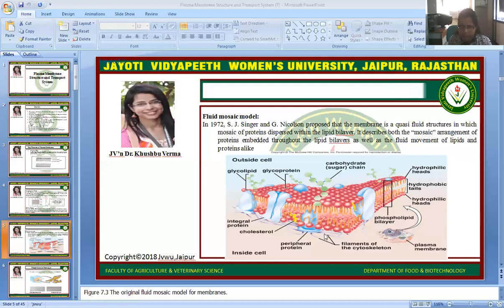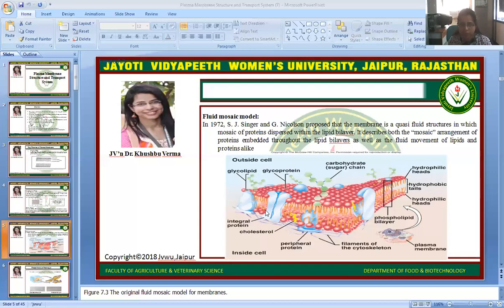This lipid bilayer will be attached by two types of proteins. First is the peripheral protein, which covers the lipid bilayer only from the outside and the inside. The second type is the integral protein, or transmembrane protein. They cross the lipid bilayer.